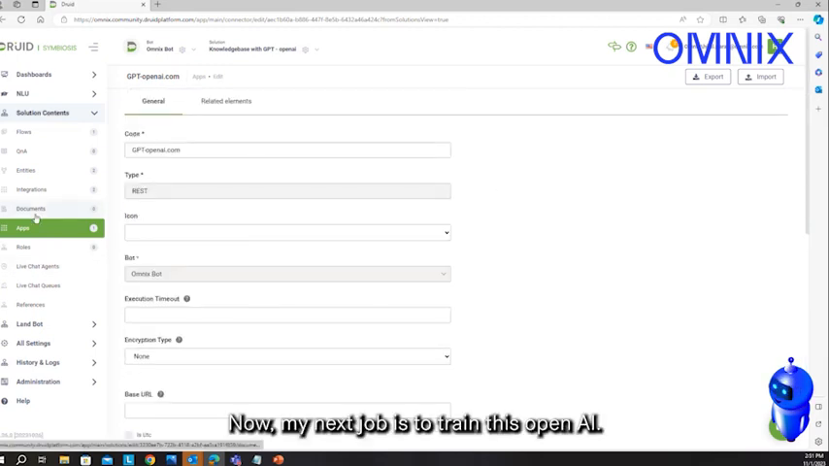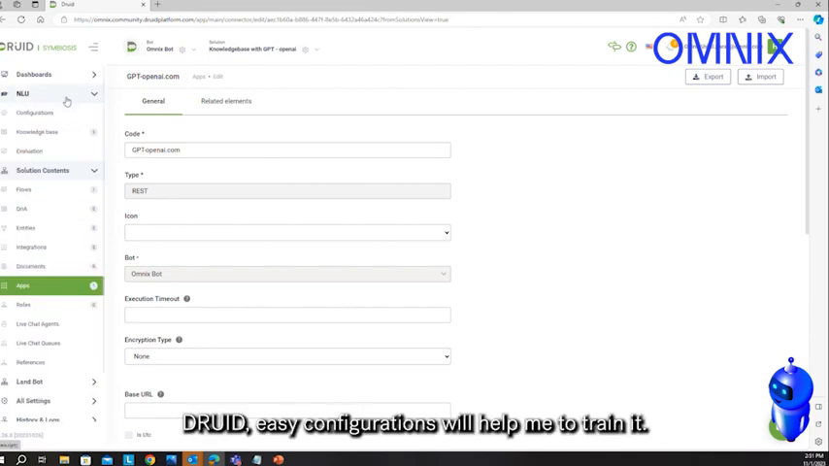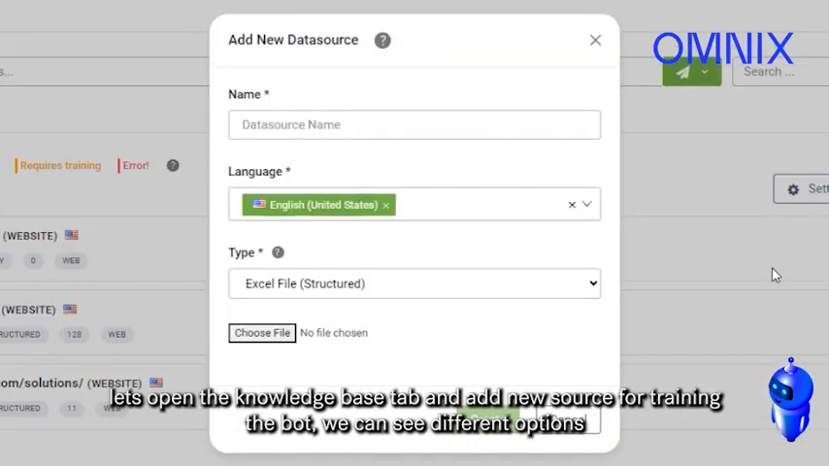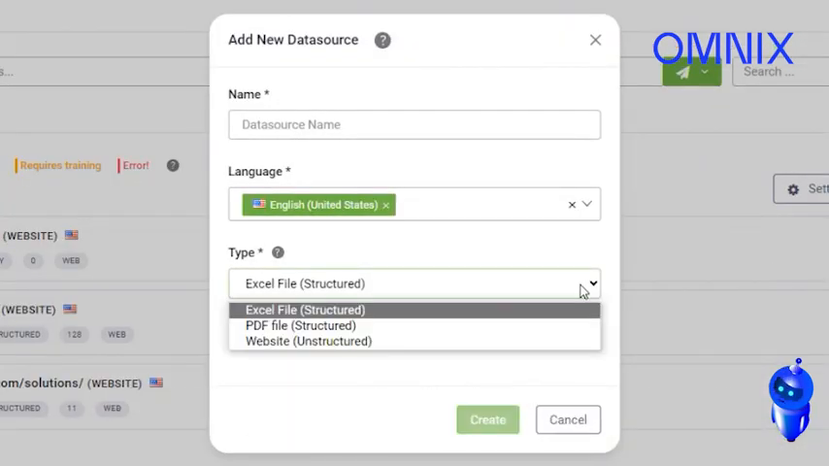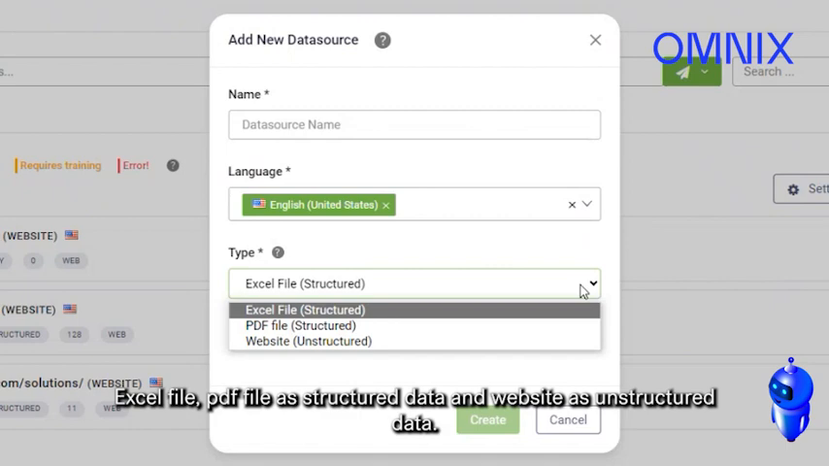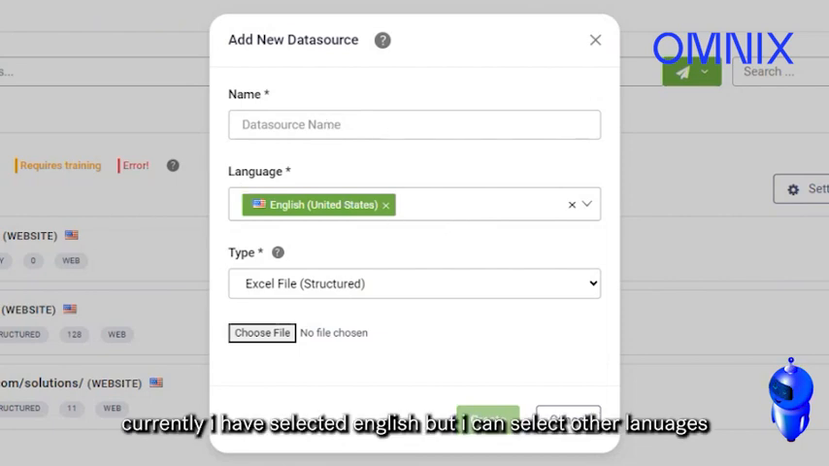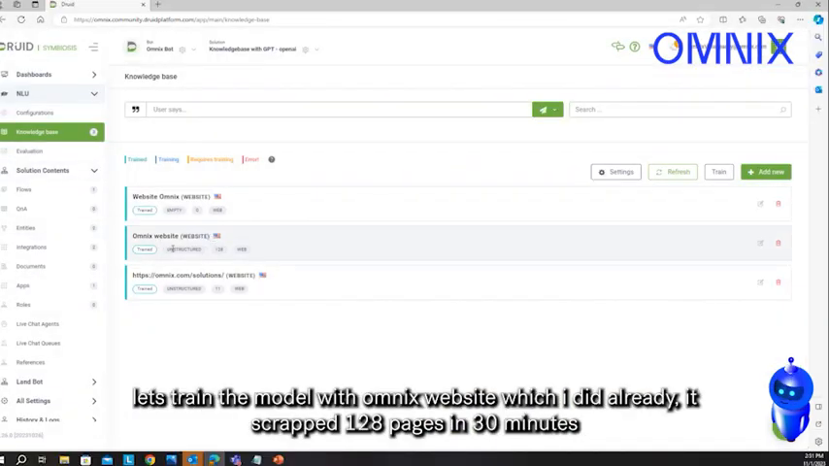Now my next job is to train this OpenAI. Droid's easy configurations will help me to train it. Let's open the knowledge base tab and add a new source for training the bot. We see different options: Excel file, PDF file as structured data, and website as unstructured data. I can choose the language to train the model. Currently I have selected English, but I can select other languages. Let's train the model with the Omnex website, which I already did.